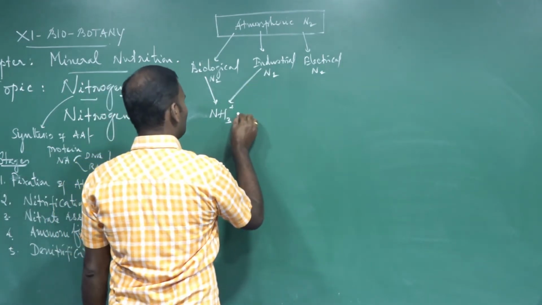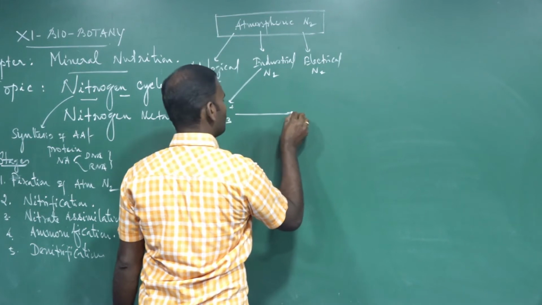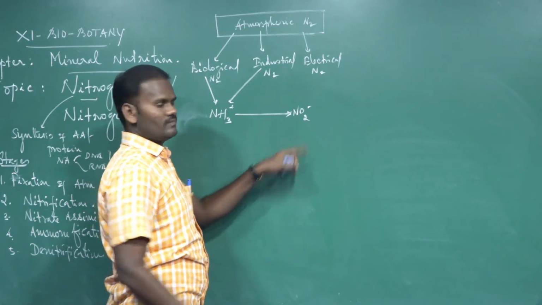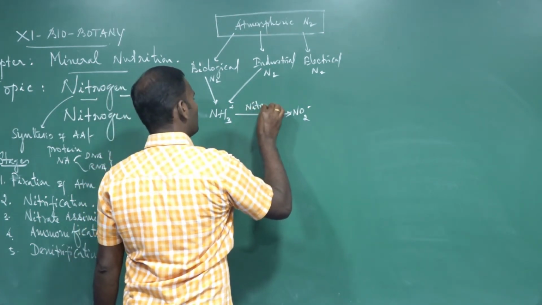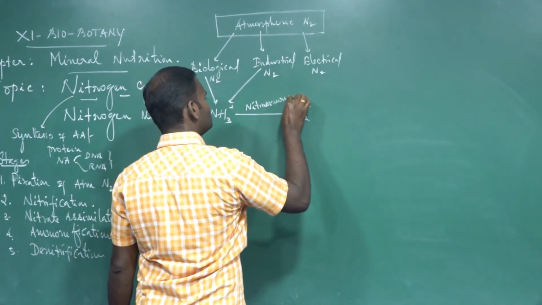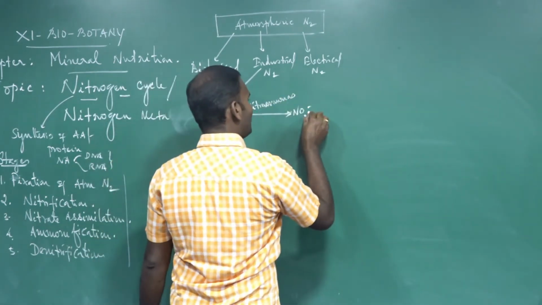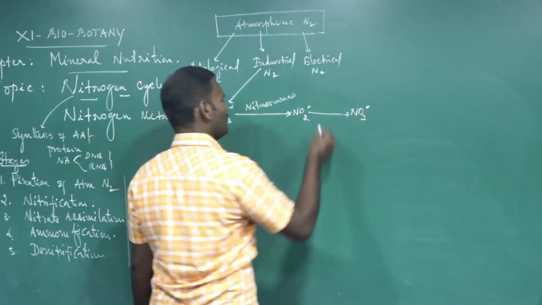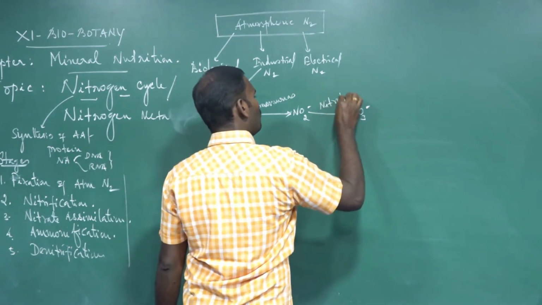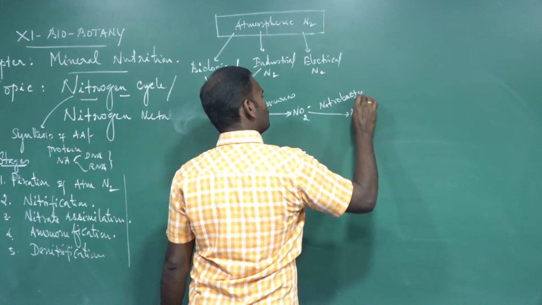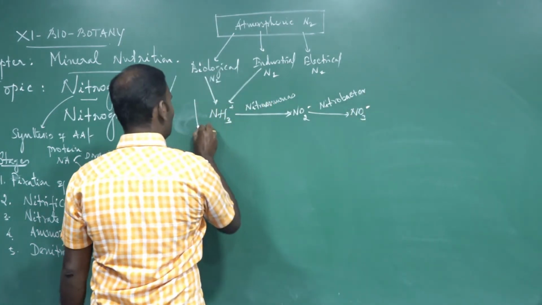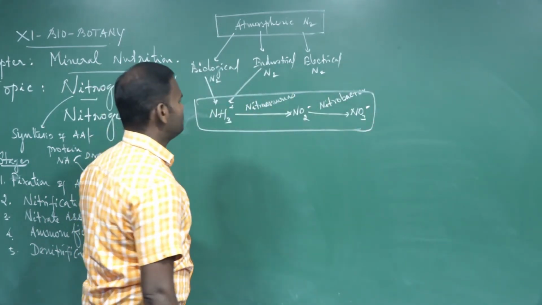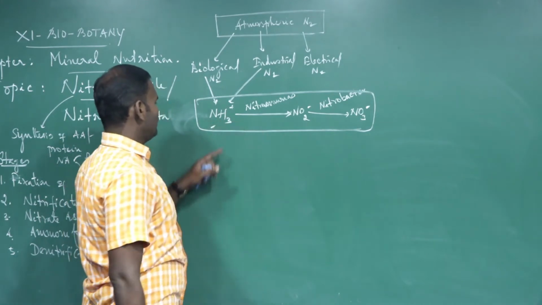The ammonium is converted into nitrite ions with the help of Nitrosomonas bacterium. This nitrite is converted into nitrate ion, NO3 minus, by Nitrobacter. This process is called nitrification.